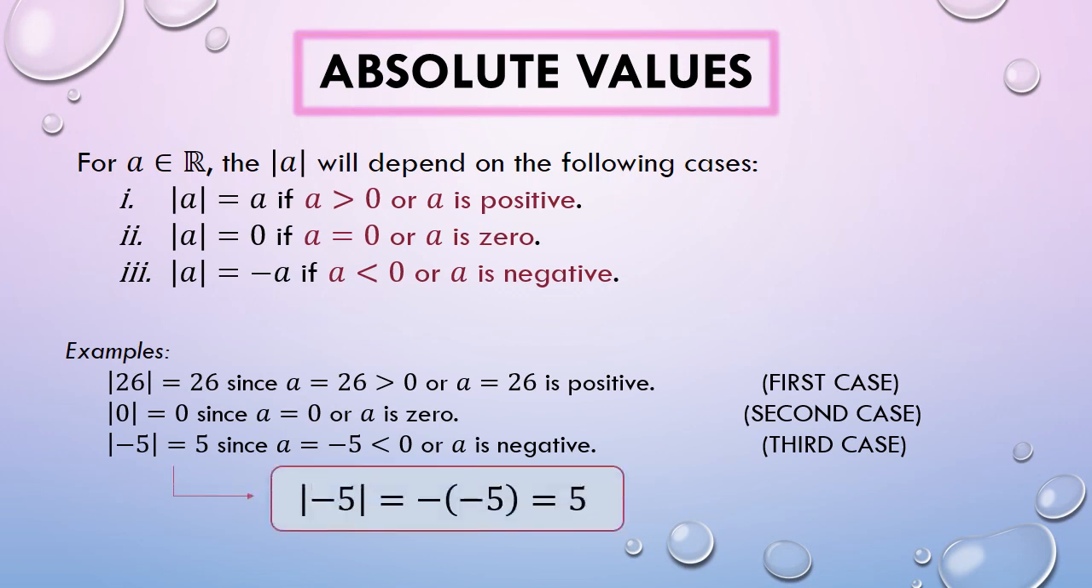It goes like this. Since we are on the third case, negative 5 shall be represented by the variable a, as it shows on the third case I mentioned earlier. Following the formula given on the said case, we have this one. Finally, negative times negative 5 gives us positive 5.